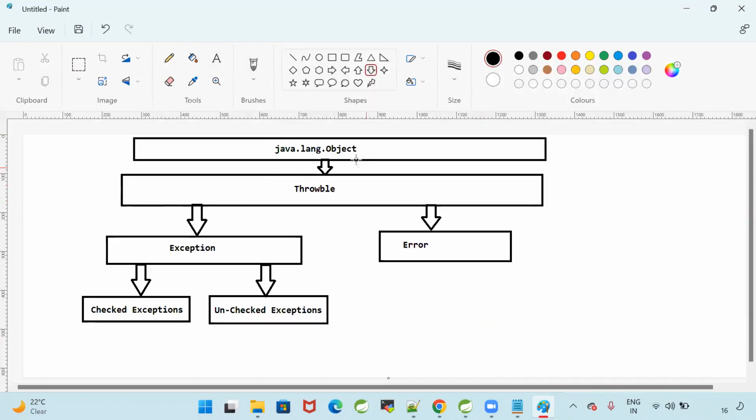So we are trying to understand the hierarchy for the exceptions. java.lang.Object is the topmost superclass in Java. From that Object class, the Throwable class is extending the properties. Throwable is the topmost class in the exceptions. So when we talk about exceptions, we need to talk about Throwable. Throwable is a superclass for all the exceptions and errors in Java. From Throwable, Exception is there, Error is there. Exception means we can handle, Error means we cannot handle.